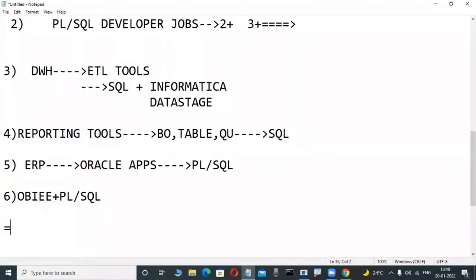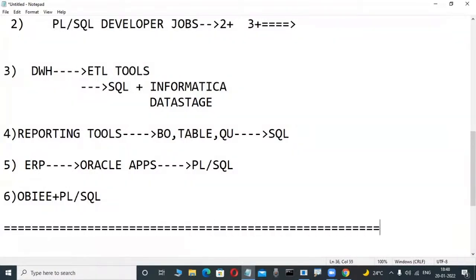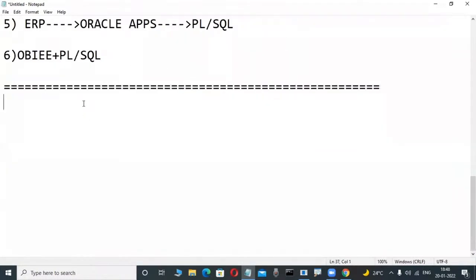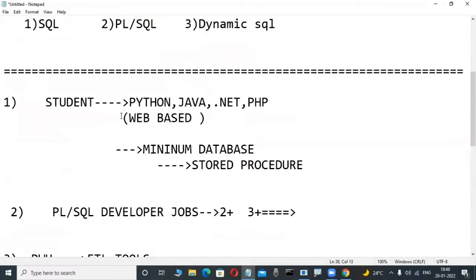Suppose you are not interested in the programming side. Now you want the administration side, you want jobs only. In that case, DBA courses are there: Oracle DBA, SQL Server DBA, MySQL DBA, database administration courses. These persons also need minimum knowledge before they learn those courses. Minimum SQL knowledge is required. These persons are also learning these types of courses.